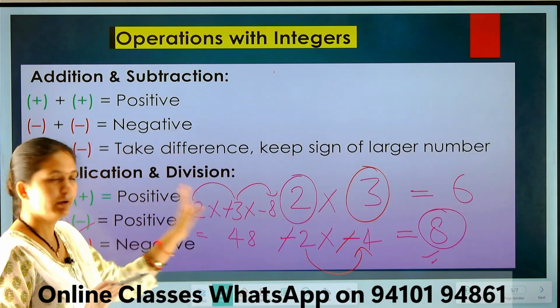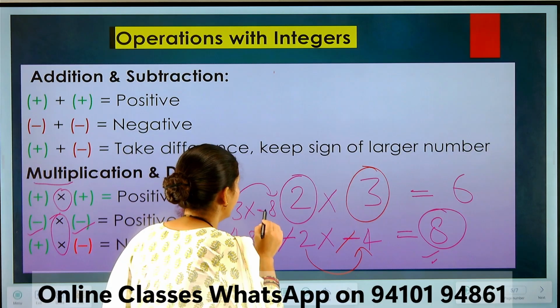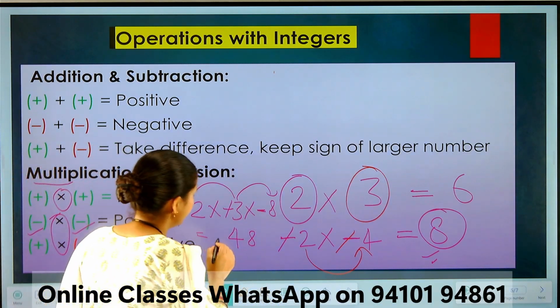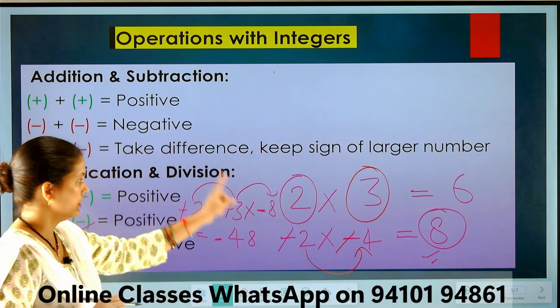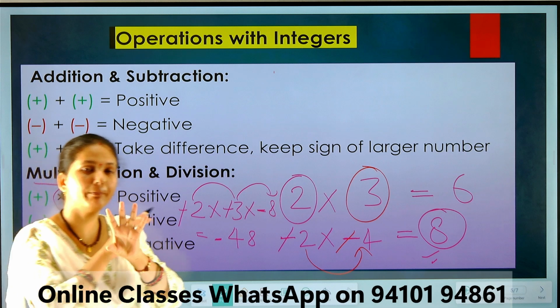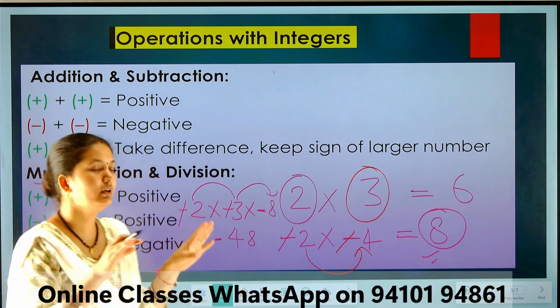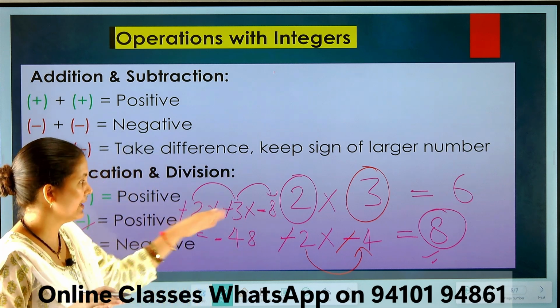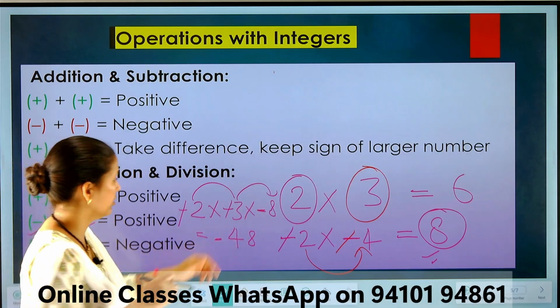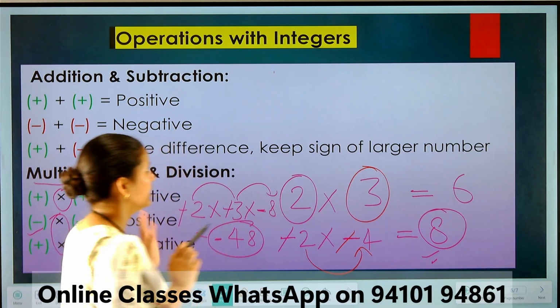Balance. Got it? But there is one negative sign remaining. So the answer will be negative, because one negative sign remains. When you have a paired negative number you can balance, but there is one unpaired. Because of this unpaired sign, the complete answer will be negative.